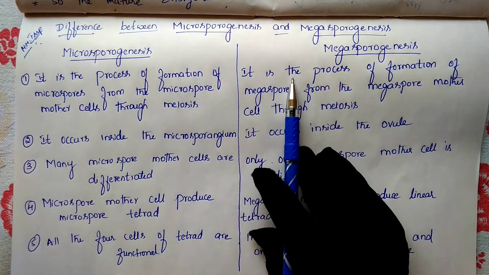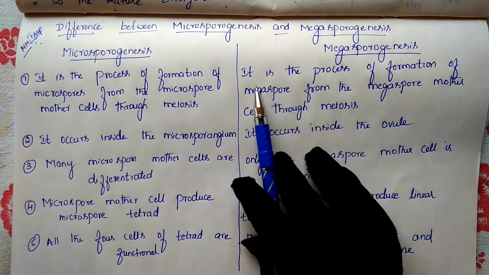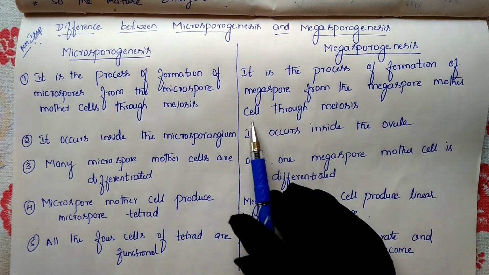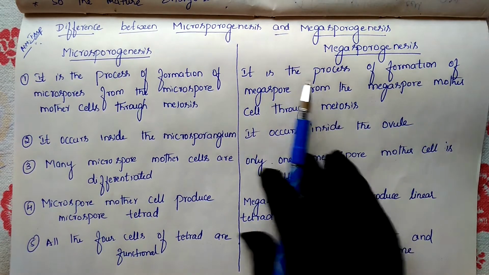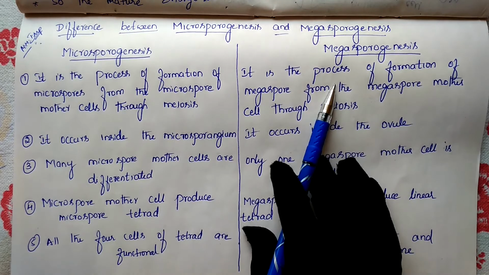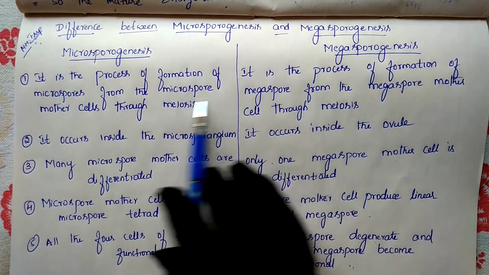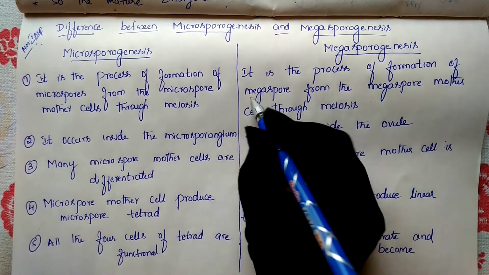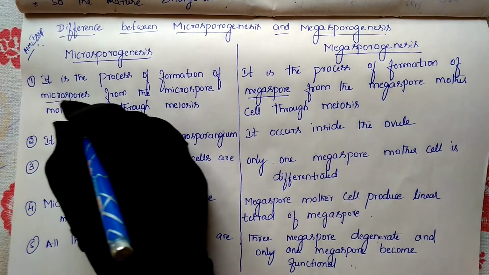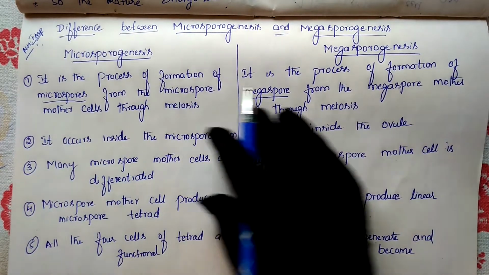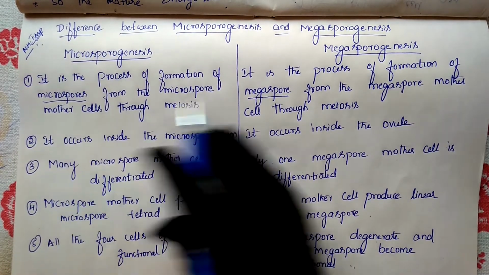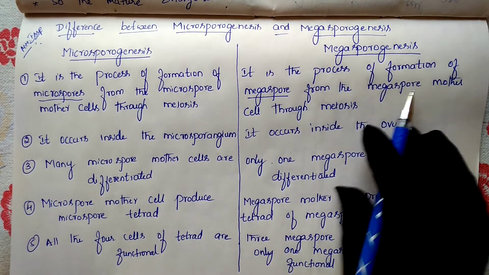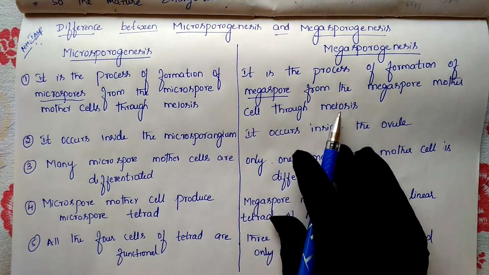In the same manner, megasporogenesis occurs in the female body. It is the process of formation of megaspores from the megaspore mother cells through meiotic cell division. The definition is the same for both; the only difference is microspores here and megaspores there, microspore mother cell here and megaspore mother cell there, and meiosis in both.